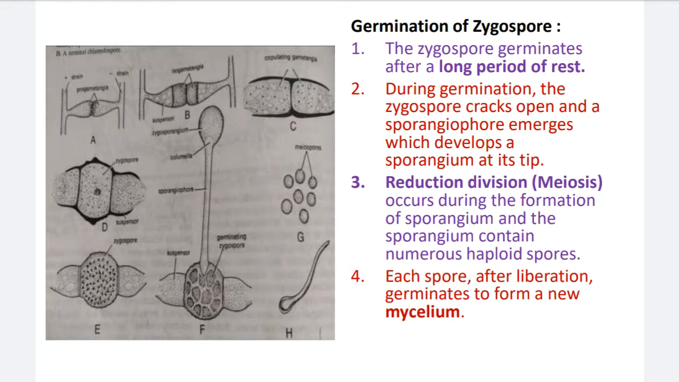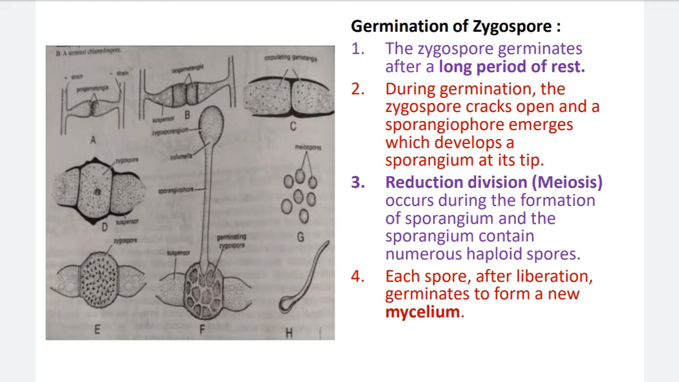Number 2: during germination, the zygospore cracks, meaning it breaks open, and a sporangiophore emerges, which develops a sporangium at its tip, like the same sporangiophore and sporangium present in the asexual reproduction.